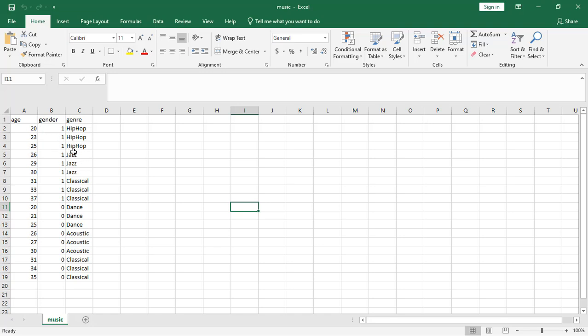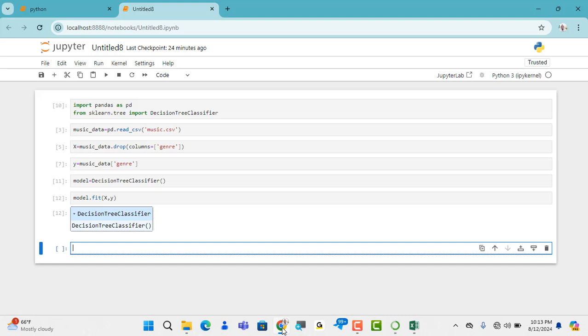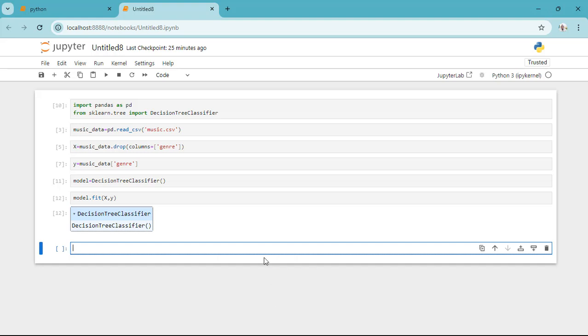If we ask our model to predict the kind of music that a 21-year-old likes, it is expected to give us the genre, which is hip-hop. Similarly, you can make a prediction for a 22-year-old female. I expect the model to tell me that she likes dance music.